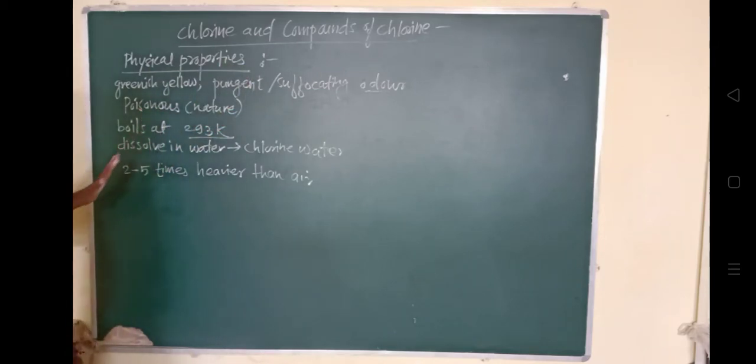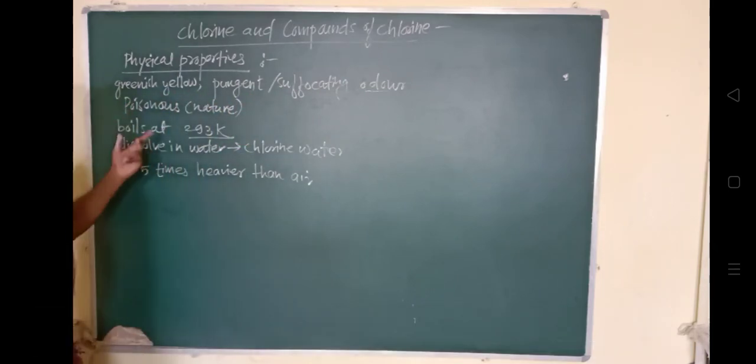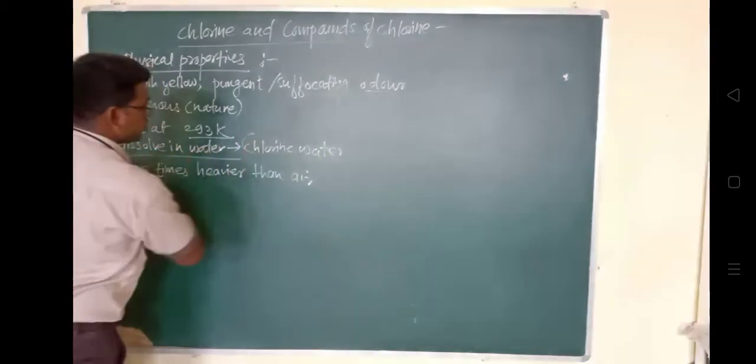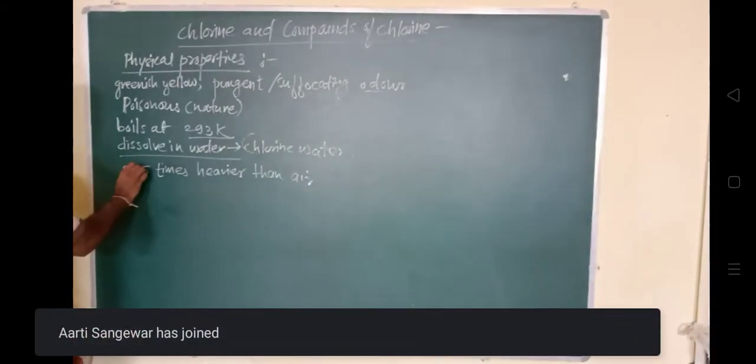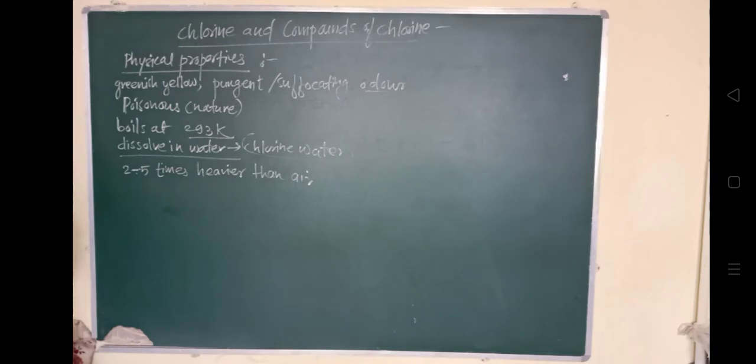It has a pungent or suffocating smell, and its nature is poisonous. It boils at around 293 Kelvin and dissolves in water, and that is called chlorinated water, हम लोग बोलते हैं उसको. And it is 2 to 5 times heavier than the air. So this is about the physical nature of the chlorine.